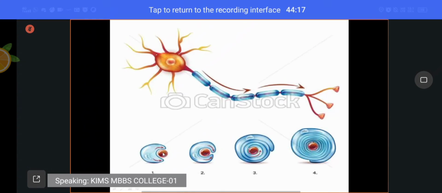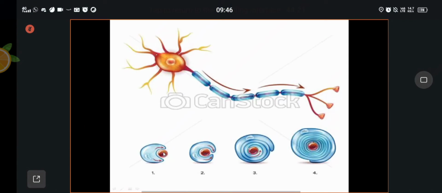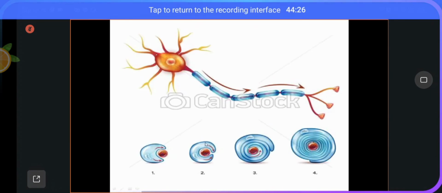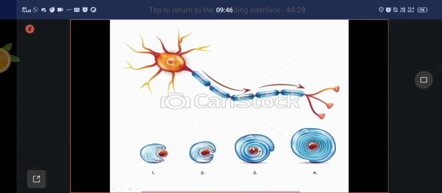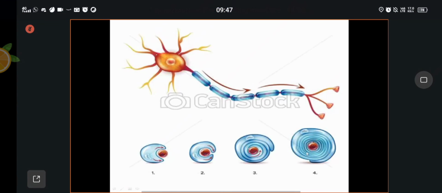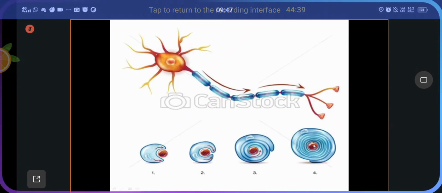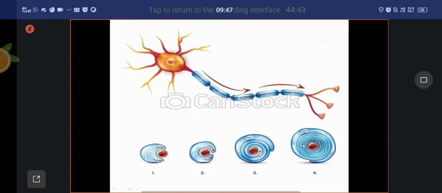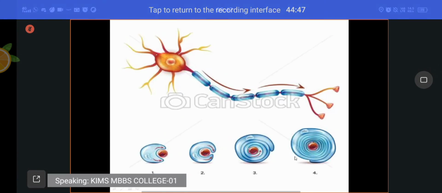Here you can see the invagination starts here. This is the axon, this is the Schwann cell. One rotation here. After that, the cell membrane binds around the axon several times. Here you can see a number of layers of cell membrane of Schwann cell. It is filled with fat, the myelin sheath. This one is neurolemma, the last one.